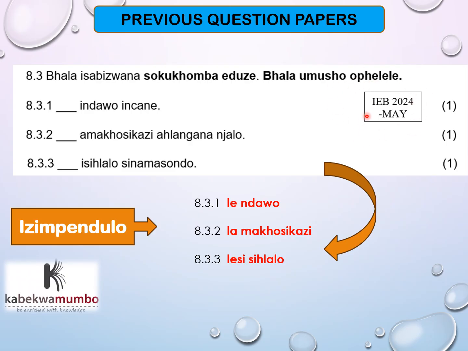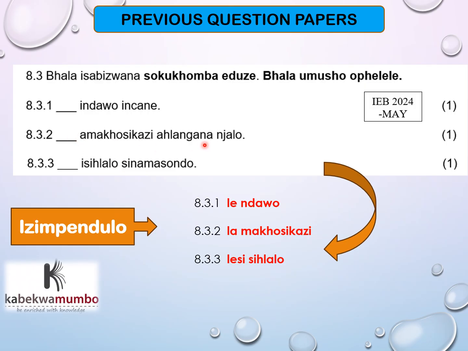Right. Okay. Indawo incane. Indawo is a noun, right? Starting with in. For in beginning words, we use la plus e. Then we have le. And then for indawo, you drop the first vowel, and you write le ndawo.